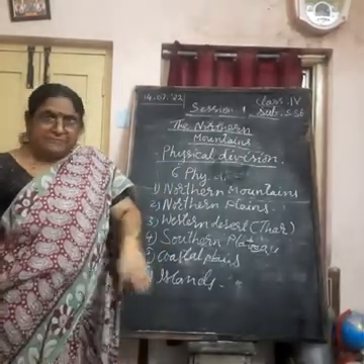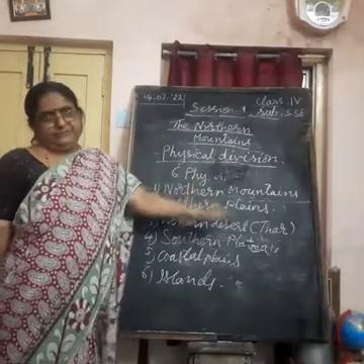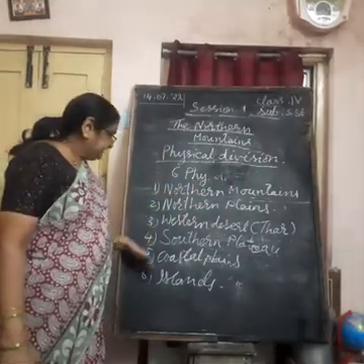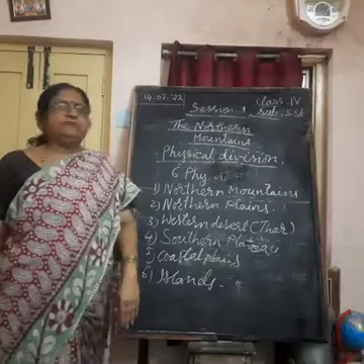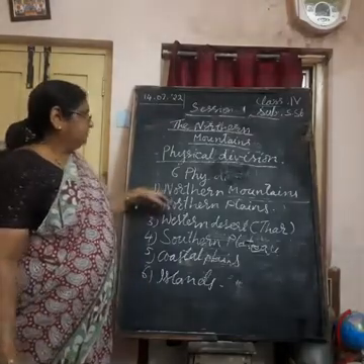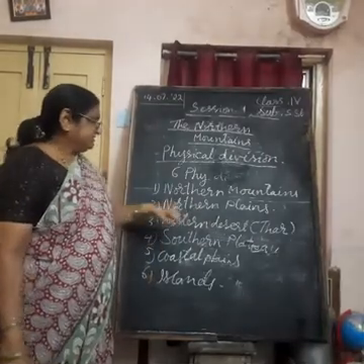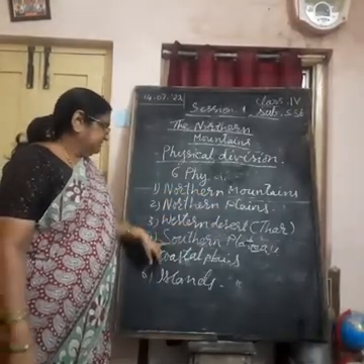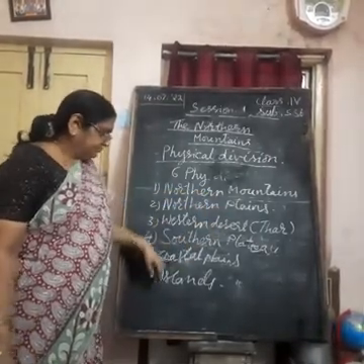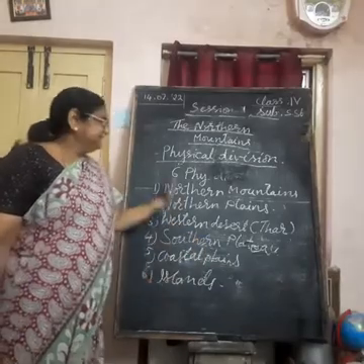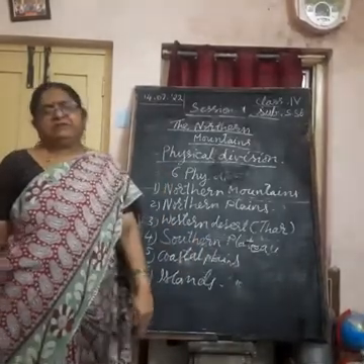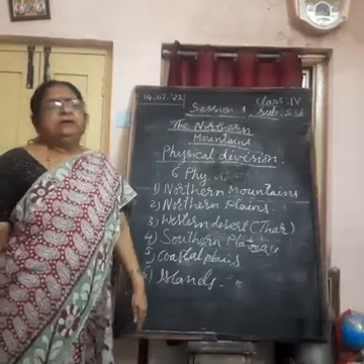Based on the climate and landforms. Okay, these are the 6 physical divisions of our country: northern mountains, northern plains, western desert, southern plateau, coastal plains, islands.